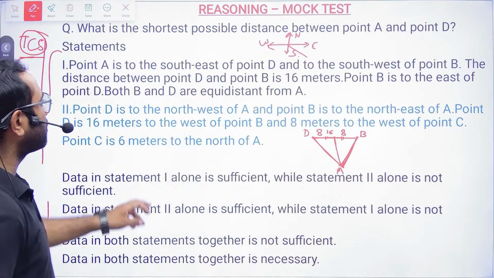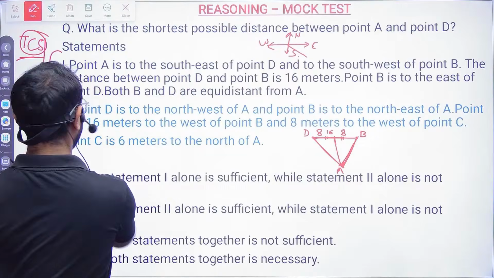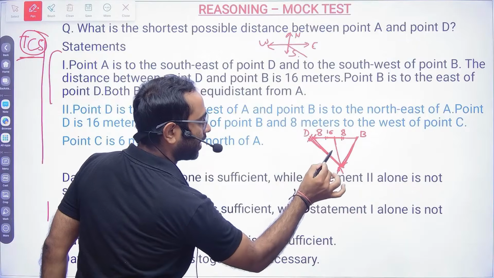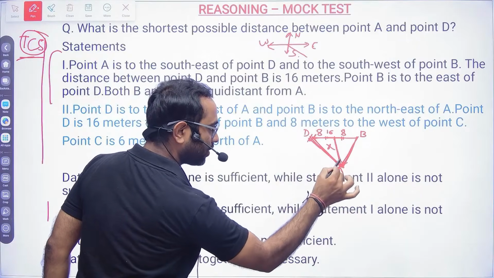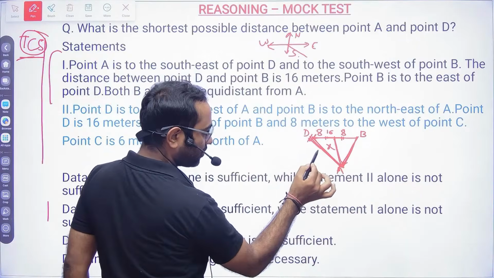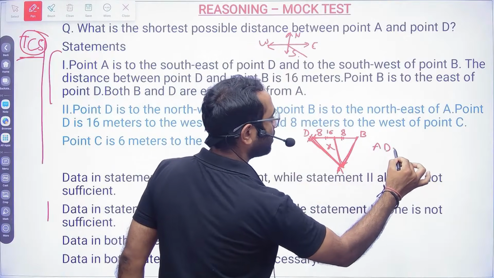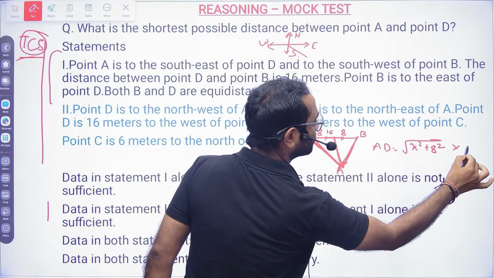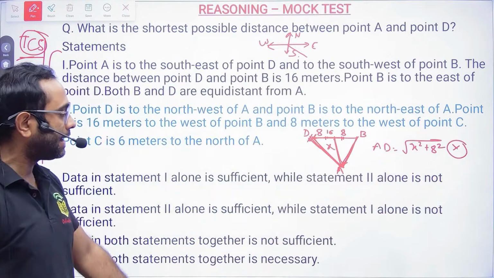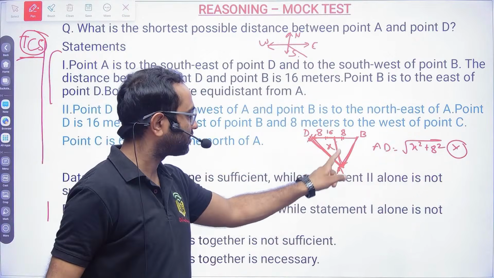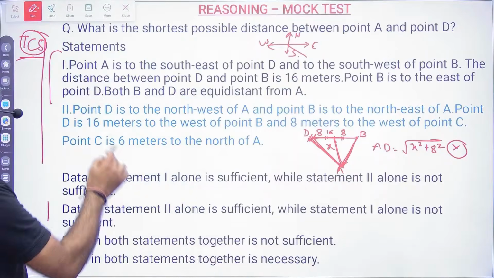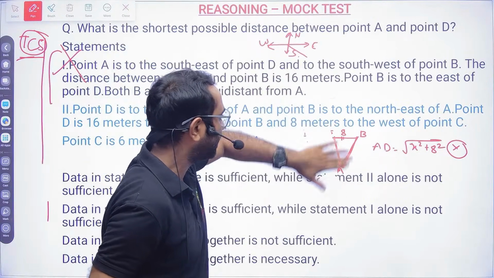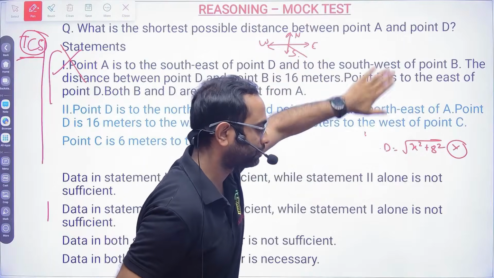Now you need to find out the distance between A and D. Sir, this I need to find out. This distance I don't know. So suppose A and D will be equal to square root of x square plus 8 square. No sir, nothing can be done. I needed this particular distance, then only I could have solved. So your statement 1 is gone. I cannot do anything with statement 1.